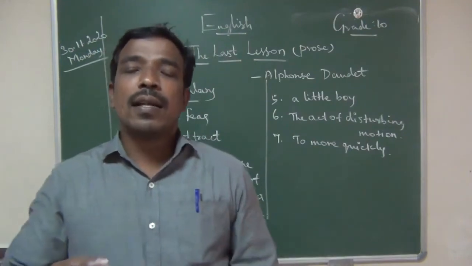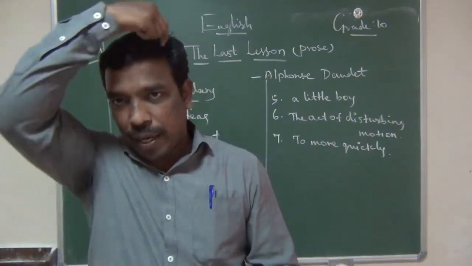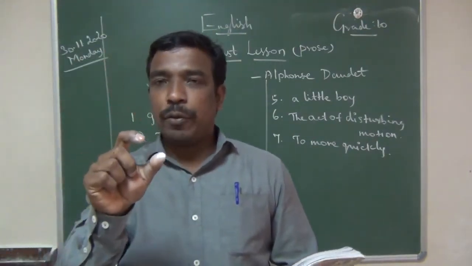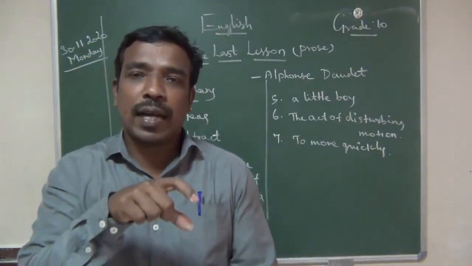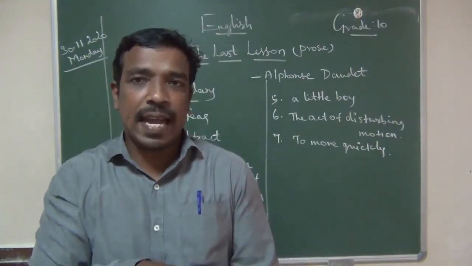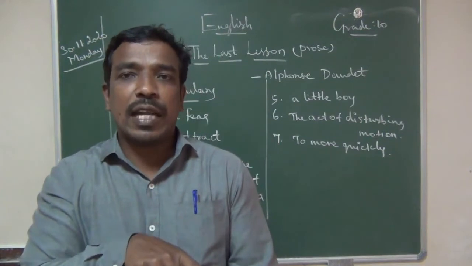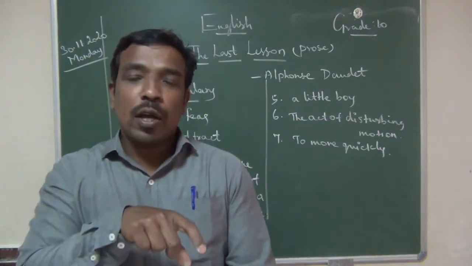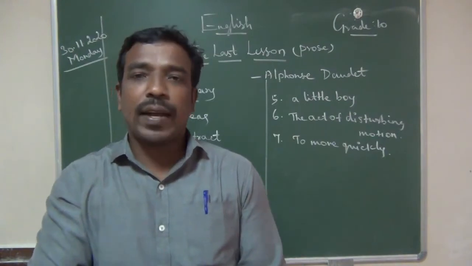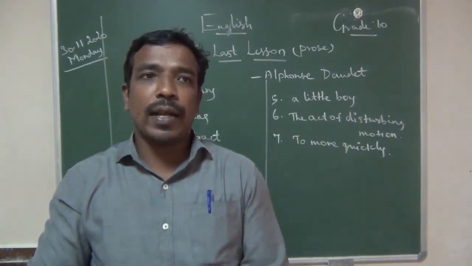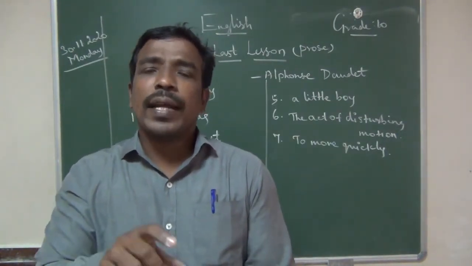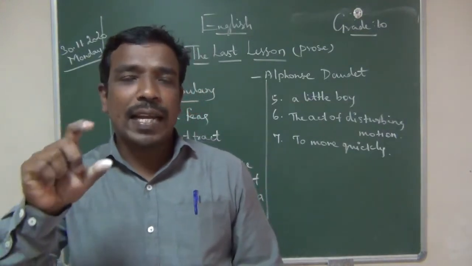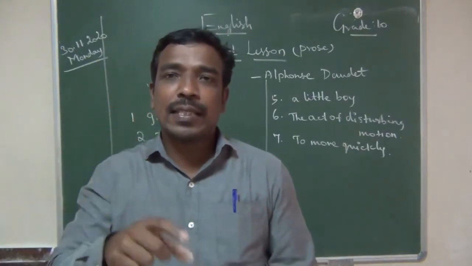Another very unusual thing was happening. You know very well about the condition of France at the time. The territory of Alsace and Lorraine were under the control of Prussians. So at the time, what were the important things going on? When he was coming to school, he saw very strange incidents.